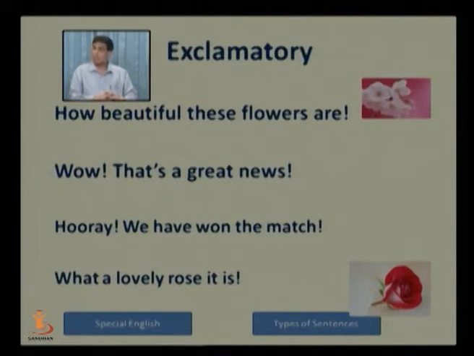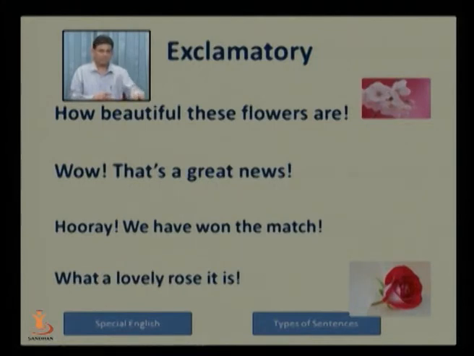So how beautiful these flowers are, it expresses someone's feelings. For example, if someone looking at a flower becomes very happy, if the sight of that flower gives him a pleasing mood, naturally the words which will come out of his mouth are, how beautiful these flowers are. So it is an exclamatory sentence.